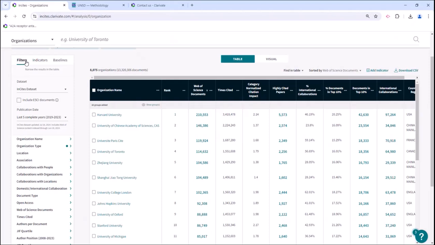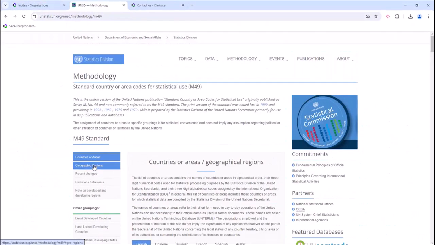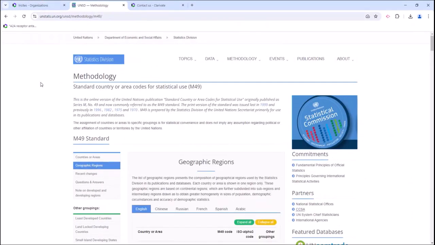Now the US News Global Report, it does break down by region separately. So if you wanted to do that, you would want to filter by location. If you're wanting to do region, they use the United Nations methodology here. So here I'm at unstats.un.org.